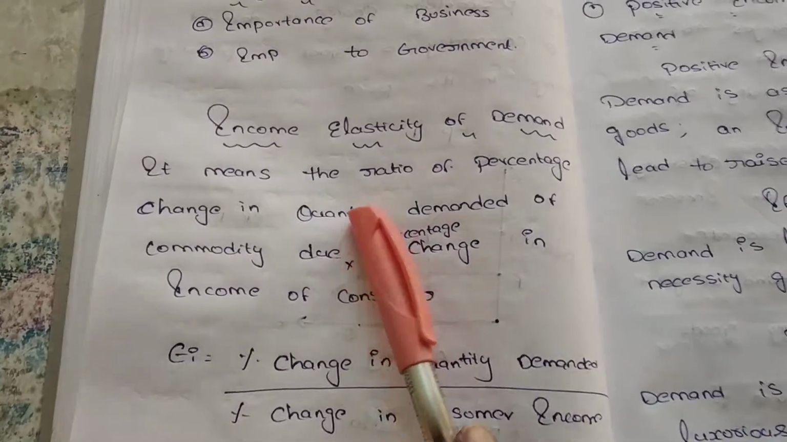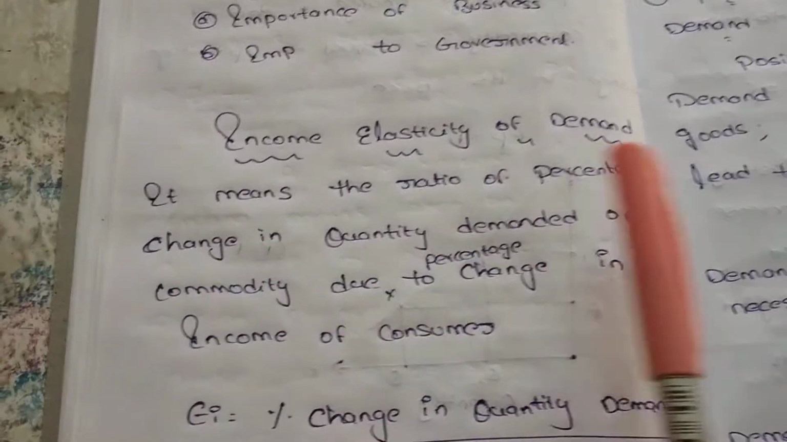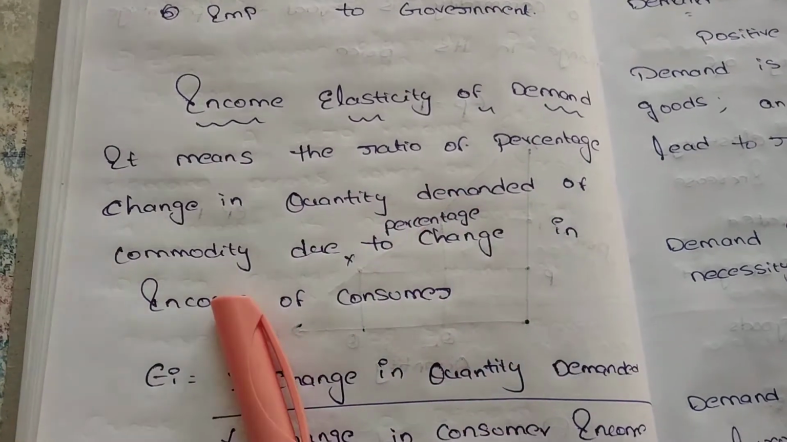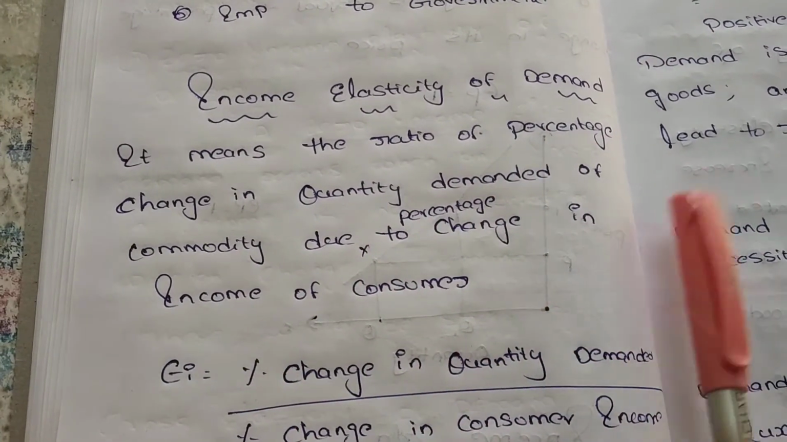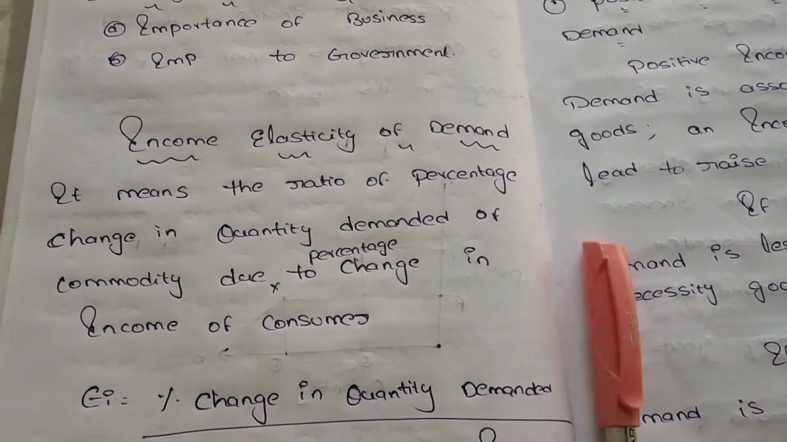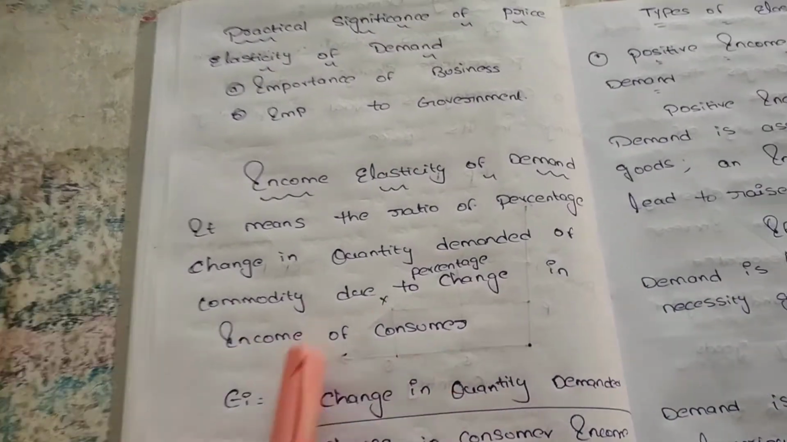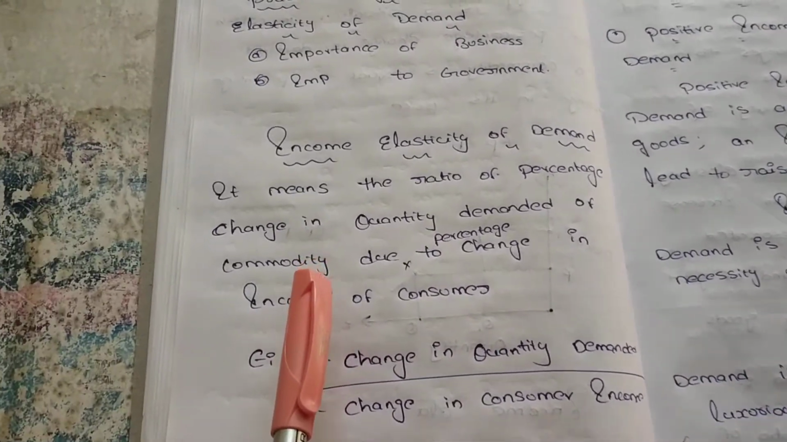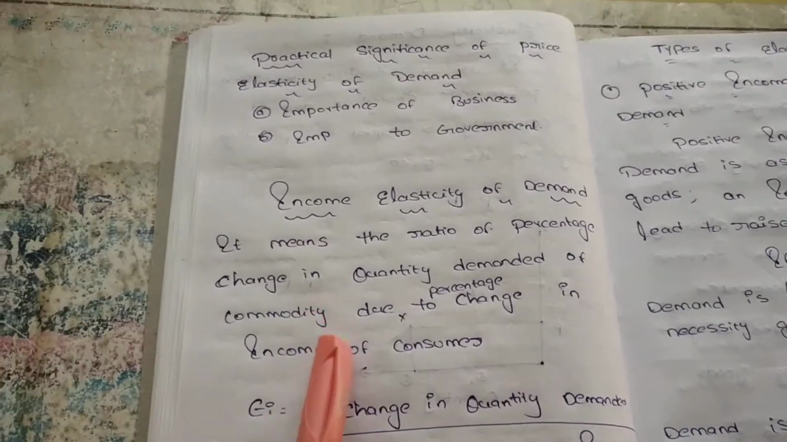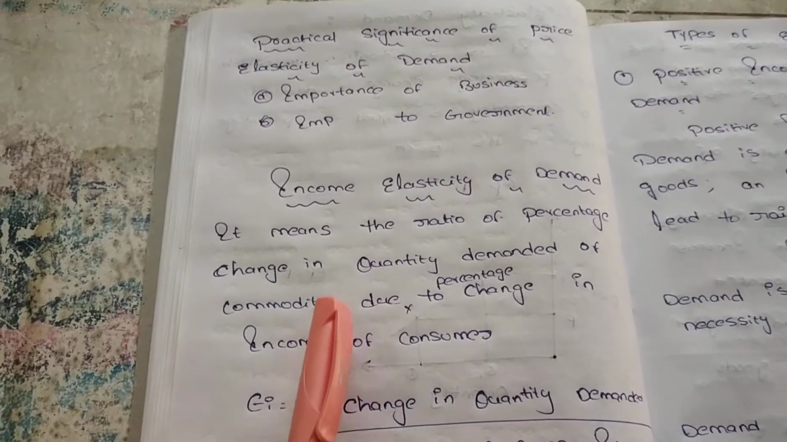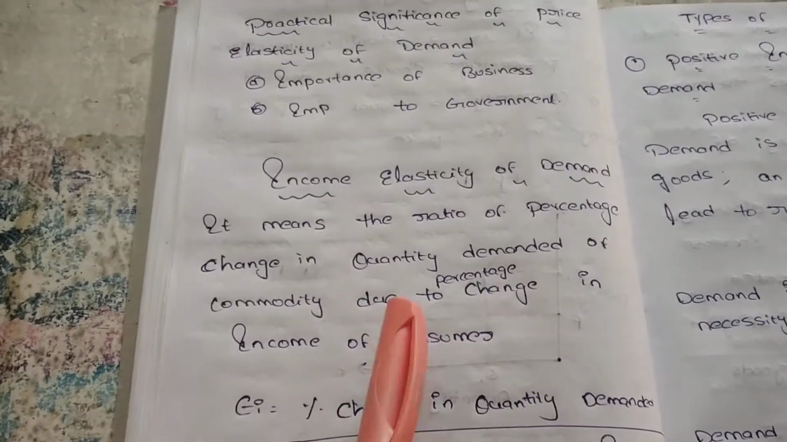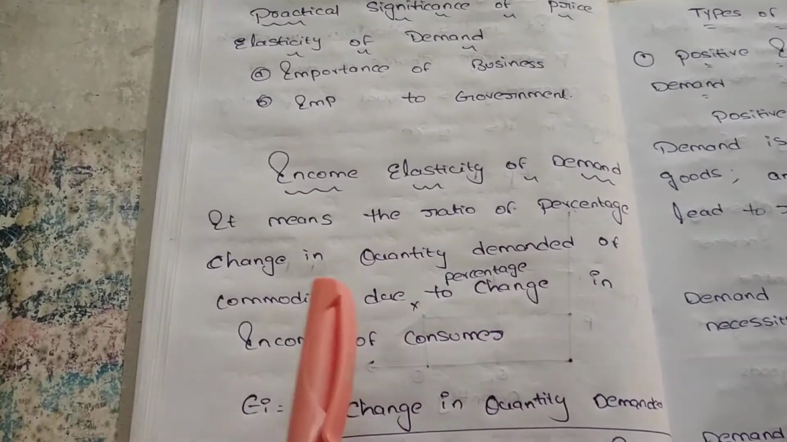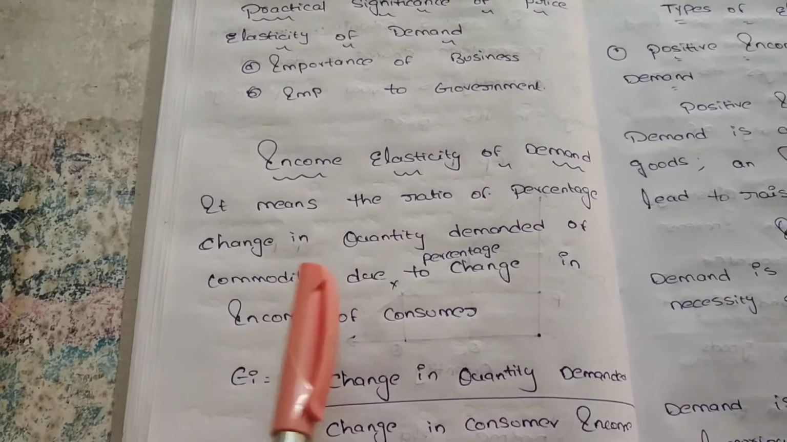Let's see here. What is income elasticity of demand? It means the ratio of percentage change in quantity demanded of a commodity due to percentage change in income of the consumer. This elasticity occurs when there is a change in income. If there is any change in income and, for that reason, a change in quantity demanded, we can say there is an income elasticity of demand.